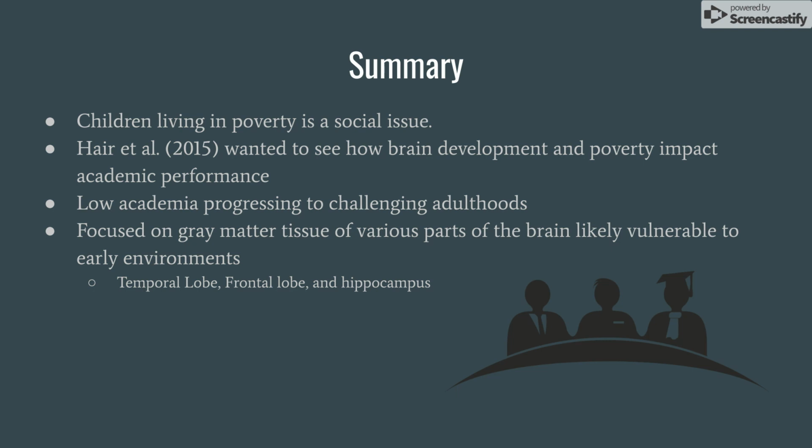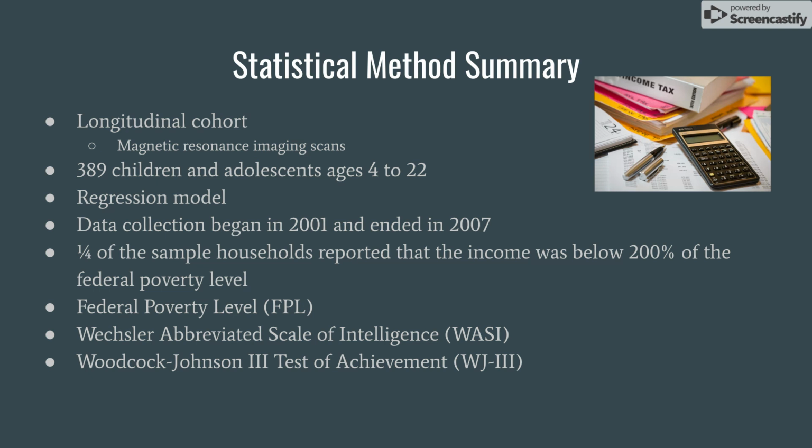They used gray matter because it follows a nonlinear development, by seeing if it was larger or smaller than others in the same age. So they would use a group of people. They wanted to see how it was different in their age when they compare that gray matter. So the statistical method, they did a longitudinal cohort using magnetic resonance imaging scans. They took 389 children and adolescents ages 4 to 22. They followed a regression model, and the data collection began in 2001 and ended in 2007.